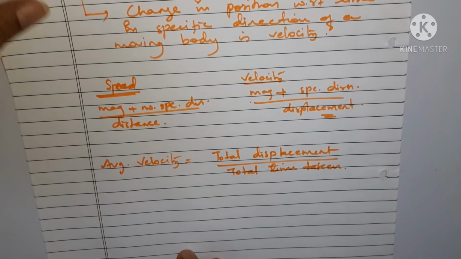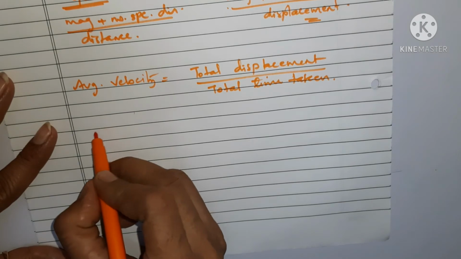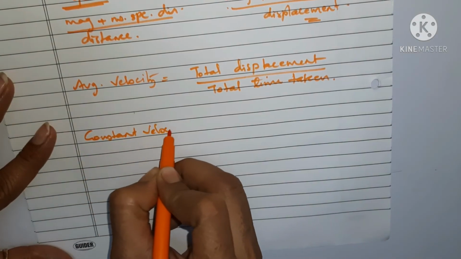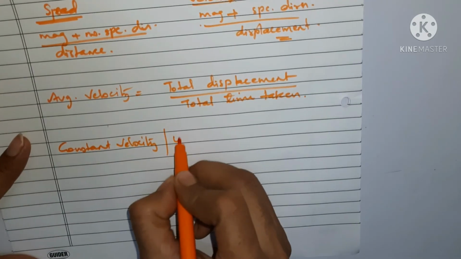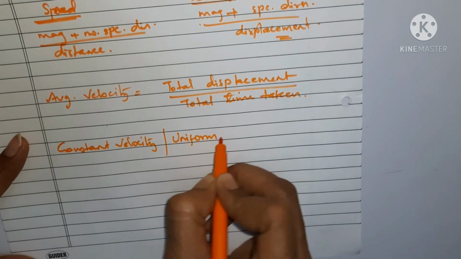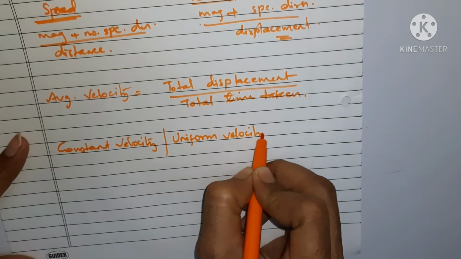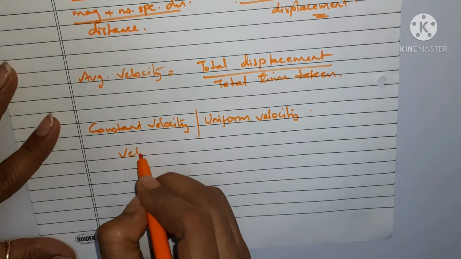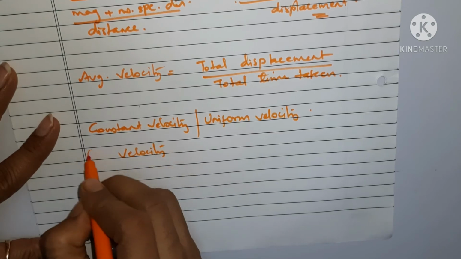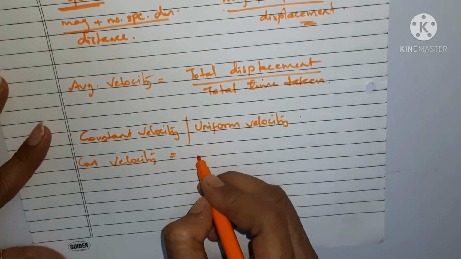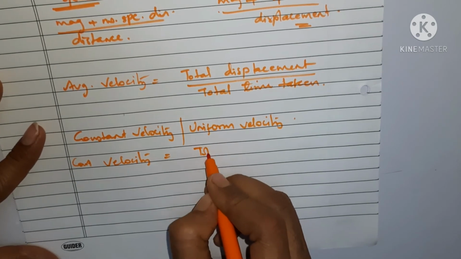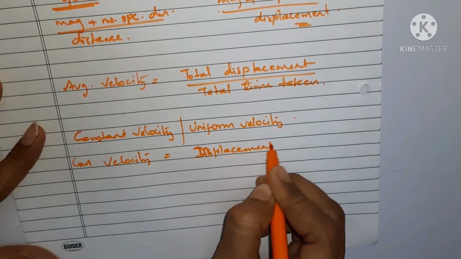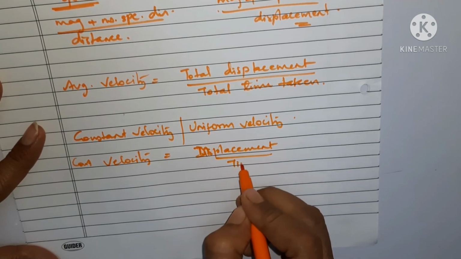So what is constant velocity or uniform velocity? Constant velocity is given by total displacement, or simply displacement, upon time taken.